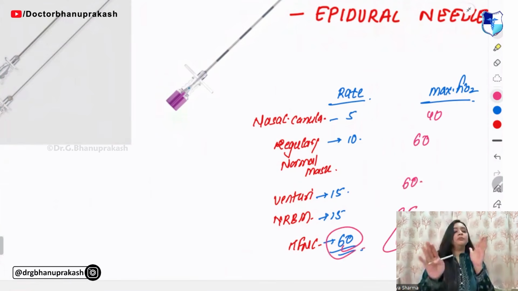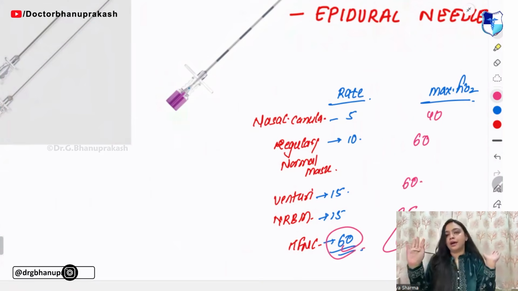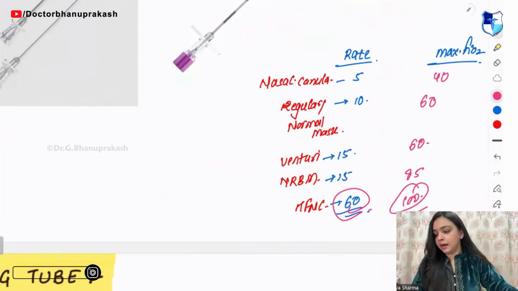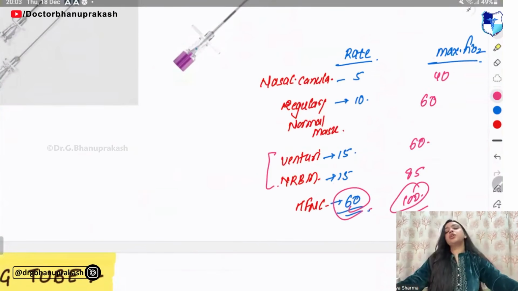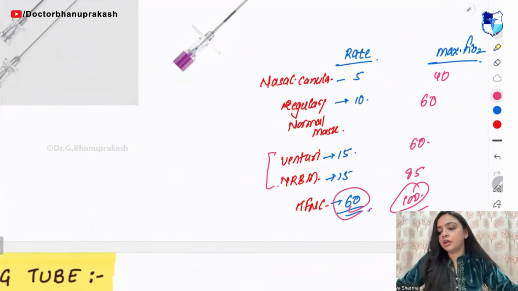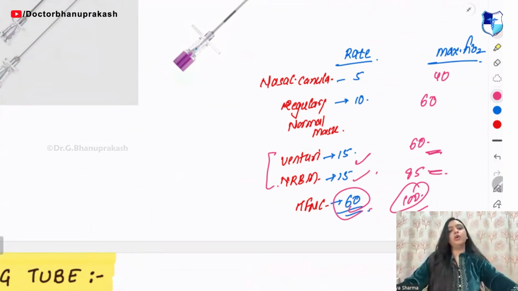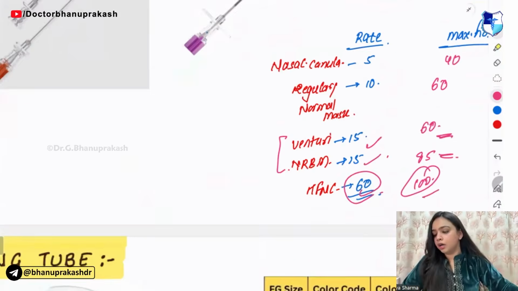So remember, in high, everything is high. Right? Next thing guys, how you will differentiate Venturi and NRBM? Because the rate in both of them is same. But the FiO2 in one is 60 and in one is 85. So this way you can differentiate between the two.